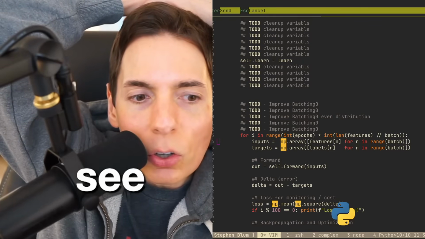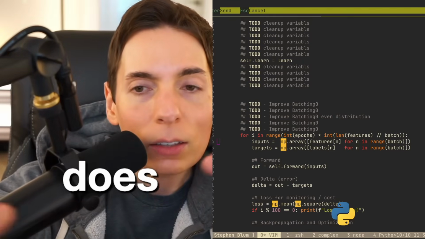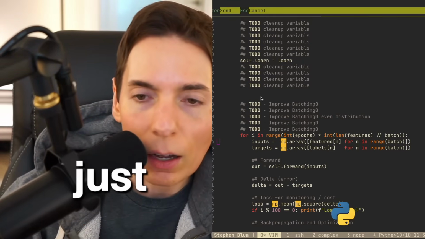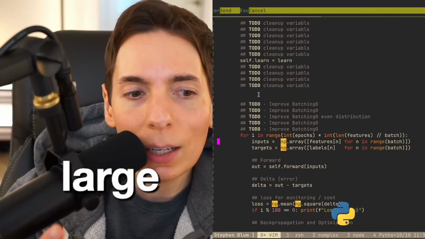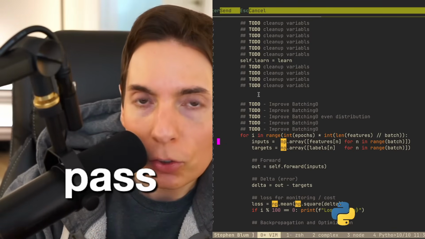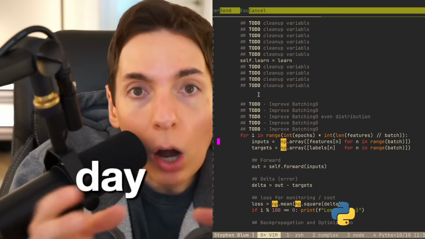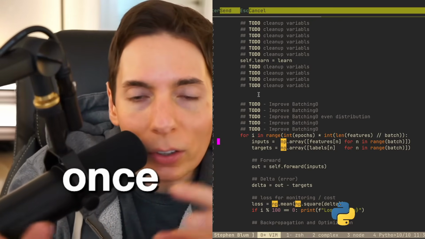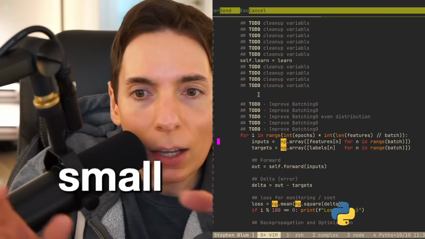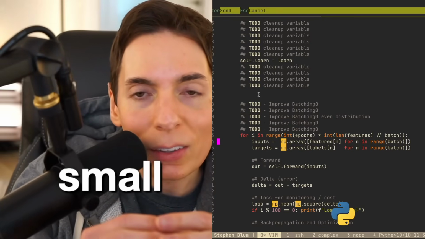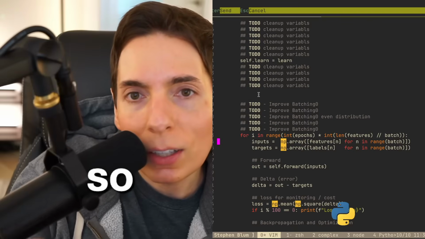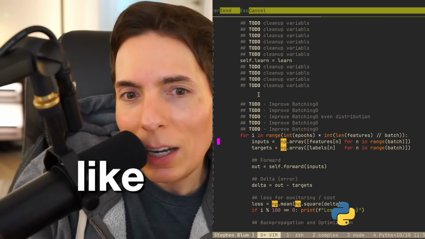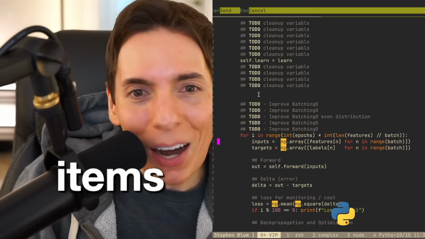What does batch mean? So a batch is just, we have a very large pool of training data, but we can't pass the entire pool of the training data into our model all at once. So we have to take it in small chunks, a little bit at a time. And so that's the batch size, right? Instead of training on 60,000 items all at once, we train on little chunks of 32 items. That's what batching means in this case.